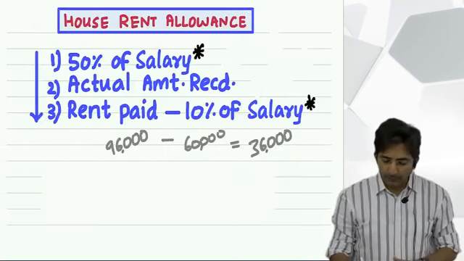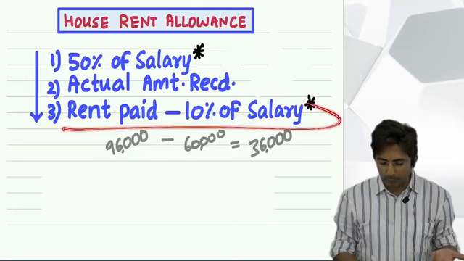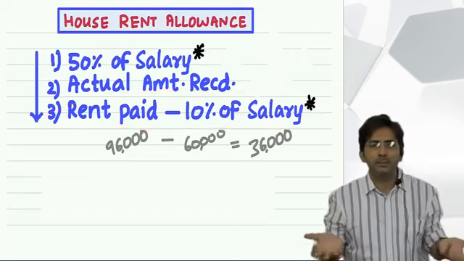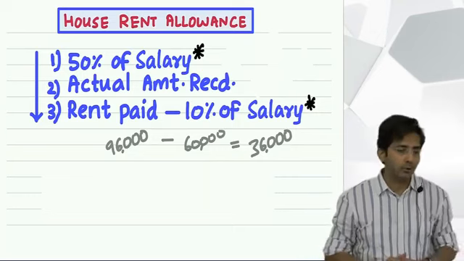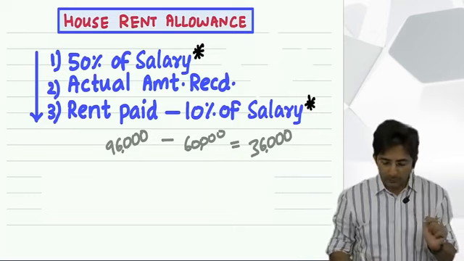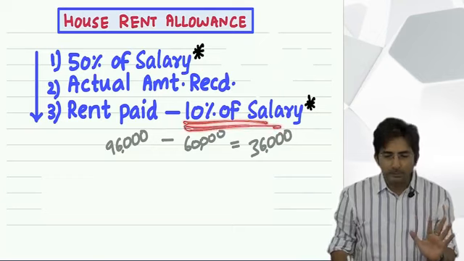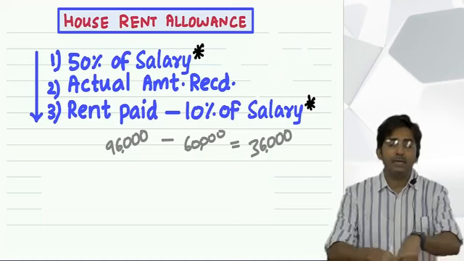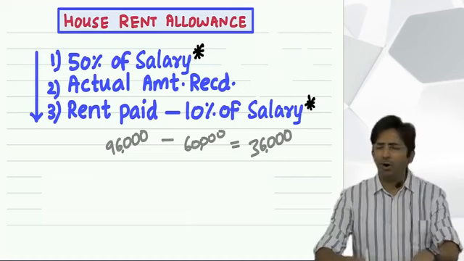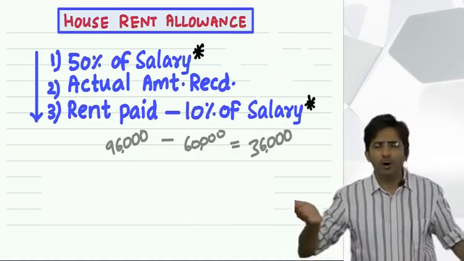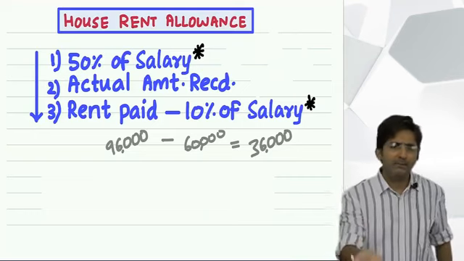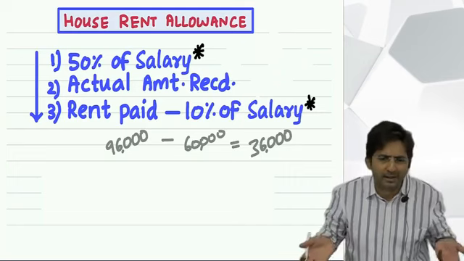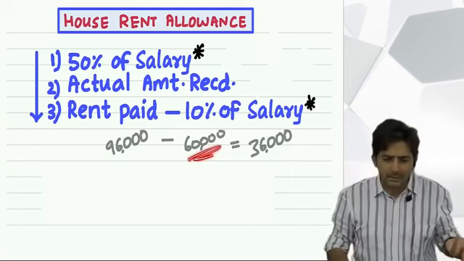So see, if you just buy it like a formula, rent paid minus 10% without using the brain, what is the meaning of this? Then it is a wrong way to study, okay? So the right approach is, 10% of salary means what? It is a nominal amount. That much if someone has to spend on rent, not a big deal. And law will say that you are not having your own house, you have to stay in a rented house. So this much you will have to spend, na? And this must be 60,000.